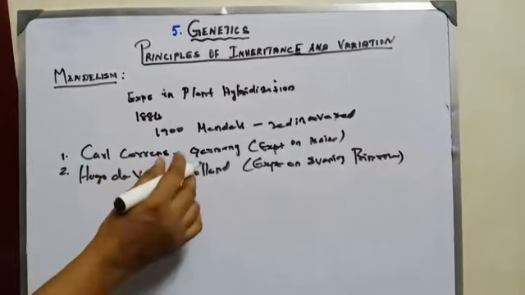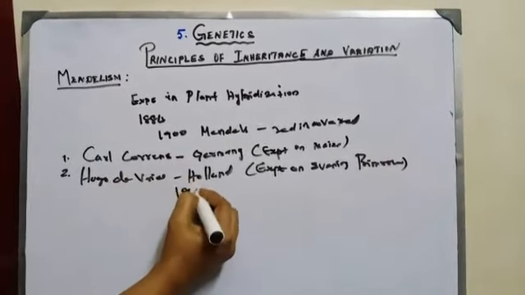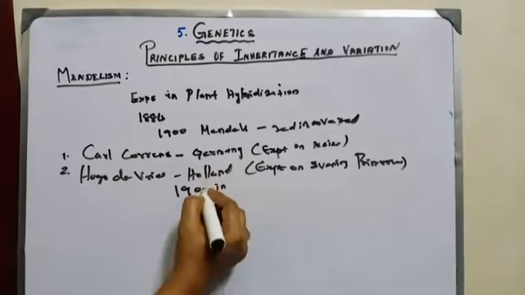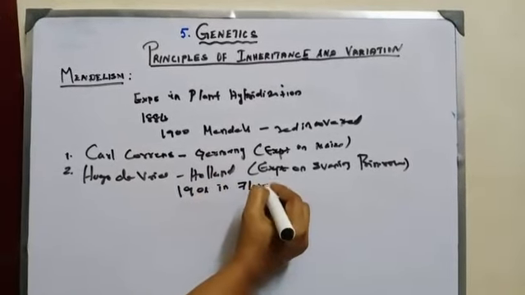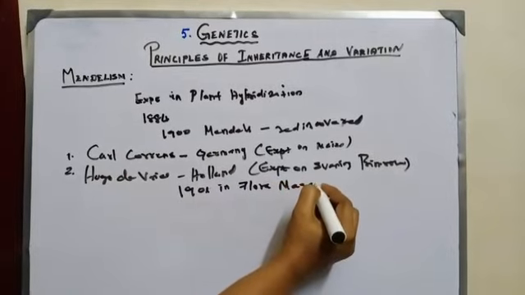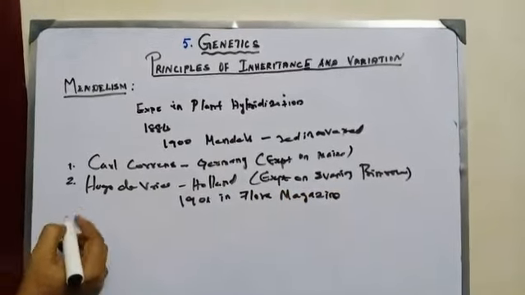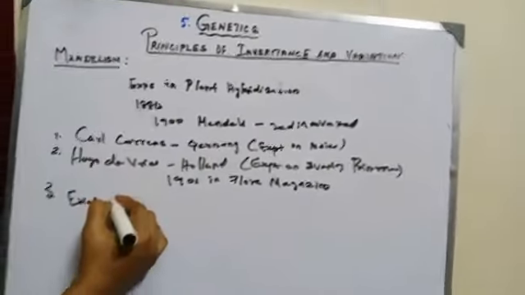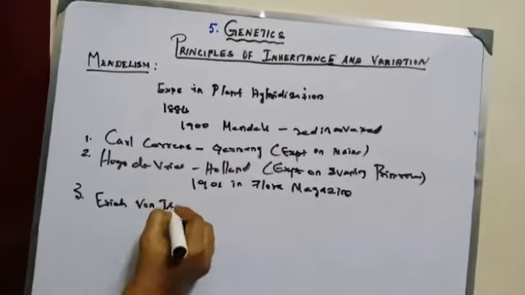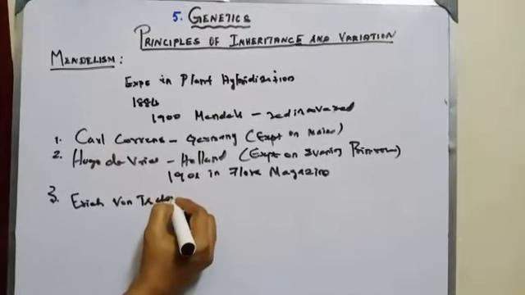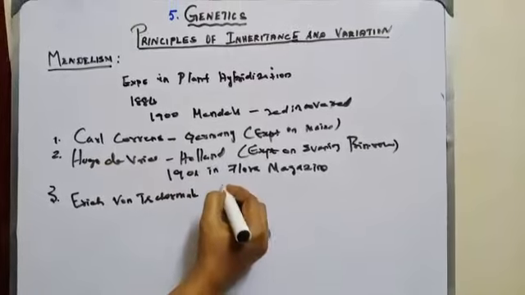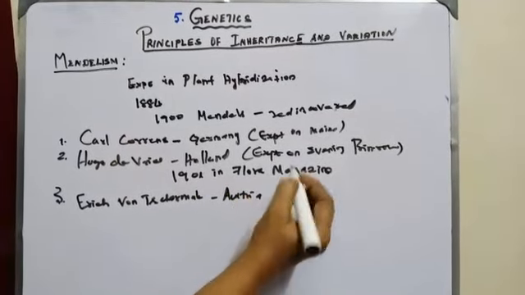Then he published Mendel's result in 1901 in Flora magazine. Then the third one, Erich von Tschermak, belongs to Austria.